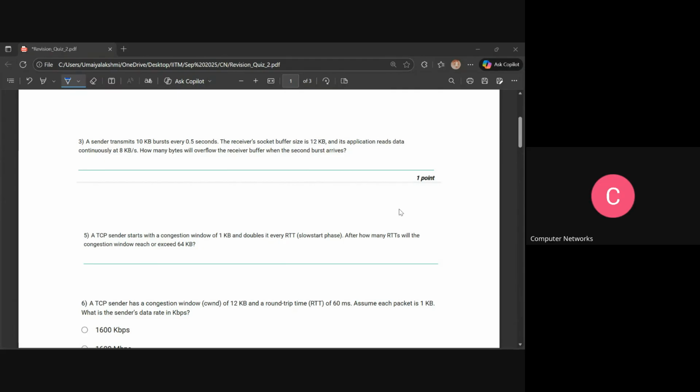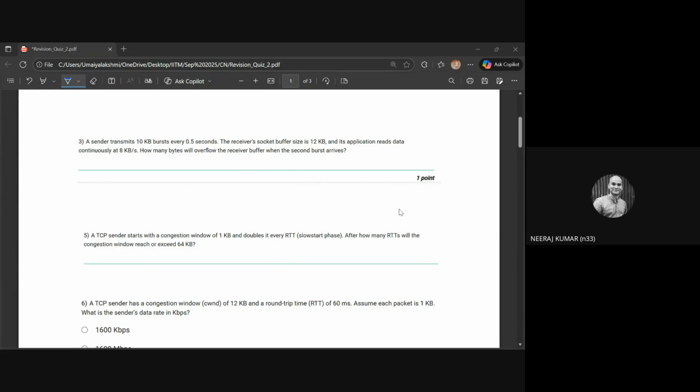The application drain rate is also given, right? The data burst is 10 kb. In that time the application will read half of 8 kb, that will be 4 kb. So 6 kb will go to the buffer and remain in the buffer.